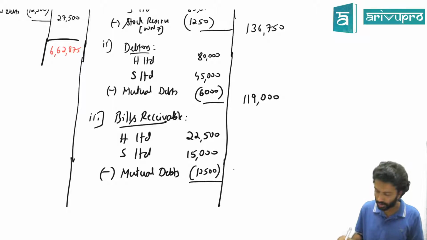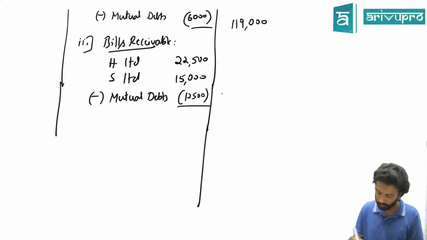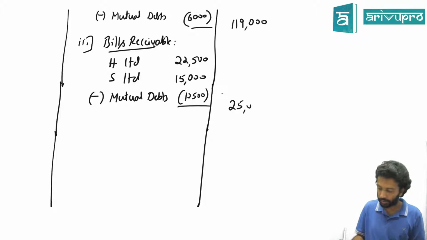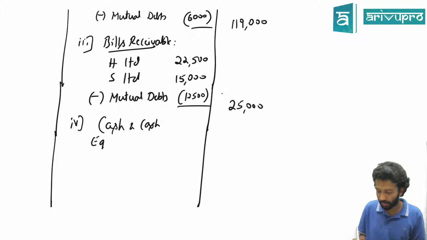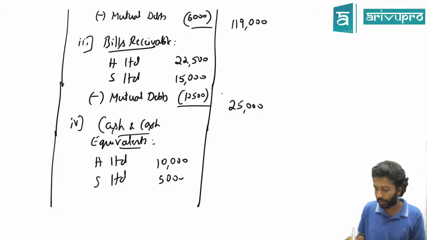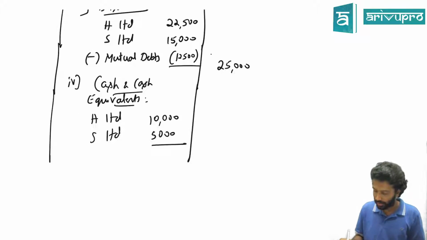So the net number is how much? 25,000. Is there any other asset? Cash and cash equivalents. How much for H? 10,000. How much for S? Was there any expense paid out? No, that means the cash balance will still be 15,000.